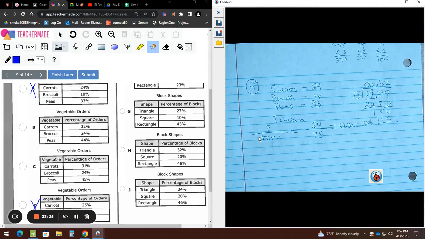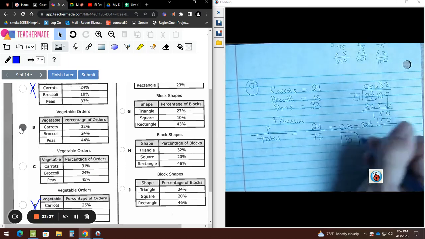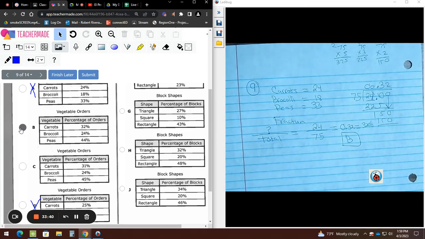Okay. So carrots. Who has 32% in carrots? B or C? So I'm going to get my cursor and choose B. So the answer is B. Do you understand why we don't do the 24%? You got that point, right? If we would have done the homework, we would have gotten 24%, and you would not be able to know the answer. You would have to still do another one. So now you're working harder. Let's work smarter instead of harder. Get the ones that are not the same, because those are the ones that are going to determine who's the bad one. Do you understand?